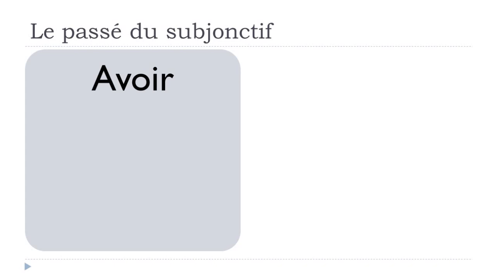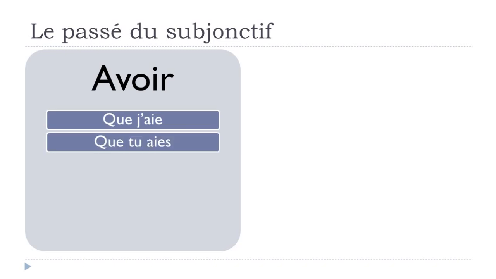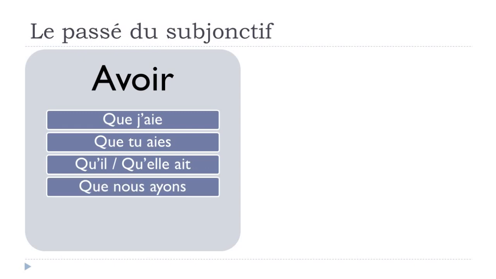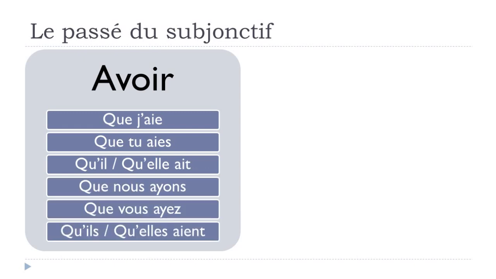Okay, and so avoir goes like que j'aie, que tu aies, qu'il ait, qu'elle ait, que nous ayons, que vous ayez, qu'ils aient, qu'elles aient. All right, so remember one more time.